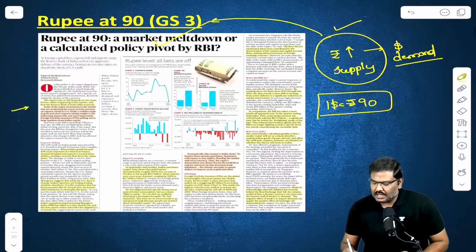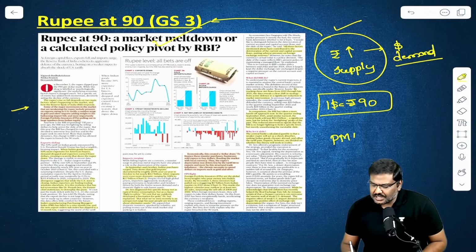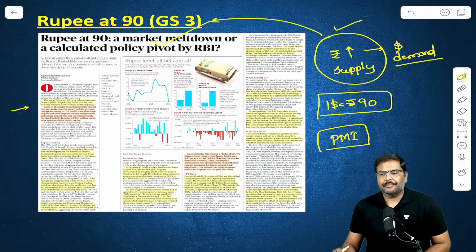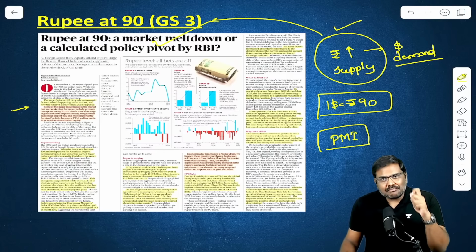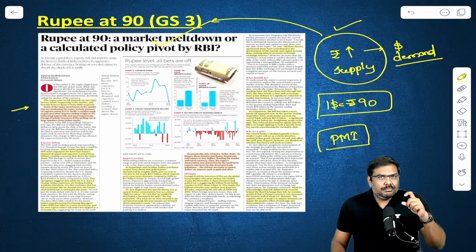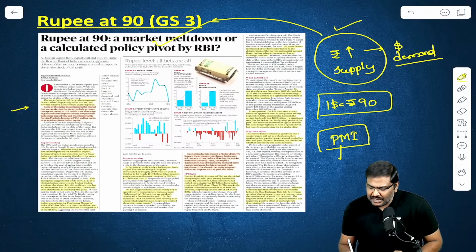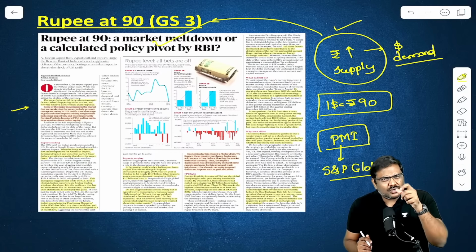Please remember this. Purchasing Managers Index, PMI. I repeat, Purchasing Managers Index, PMI. PMI is published by S&P Global. In case of India, the PMI is published by S&P Global. And what is the use of the PMI?